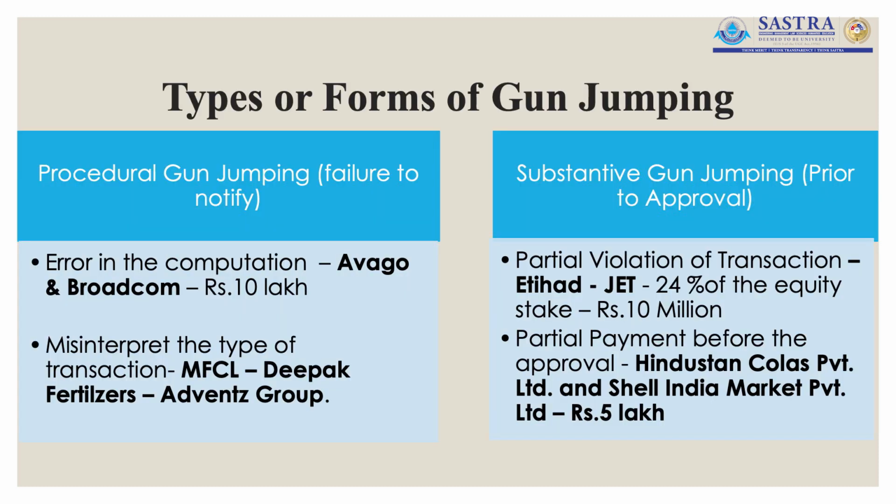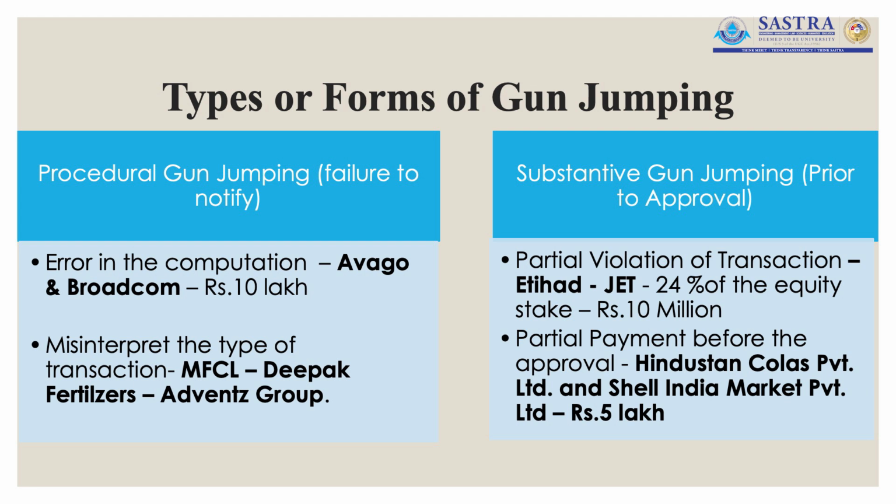Now we are going to look at two types or forms of gun jumping. One is the procedural gun jumping, another is the substantive gun jumping. With respect to procedural gun jumping, when a company fails to notify the Competition Commission of India about the consolidation, then it is called procedural gun jumping. Here, they didn't even attempt to get the approval from the Competition Commission of India, wherein they fall above the threshold as fixed by the Competition Commission of India.